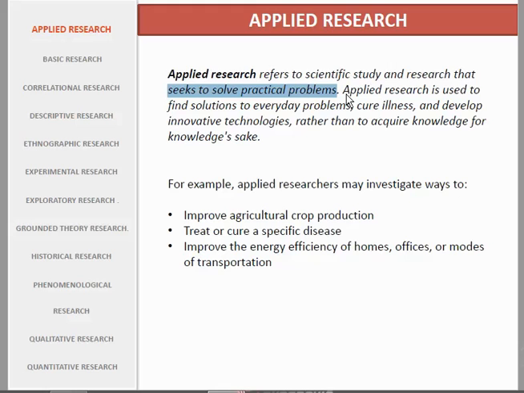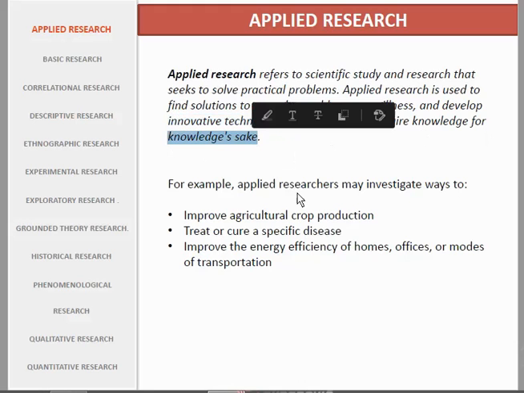Applied research is used to find solutions to everyday problems in society, cure illness, and develop innovative technology, rather than acquire knowledge for knowledge's sake. So the result of this research must be applicative, useful for society.